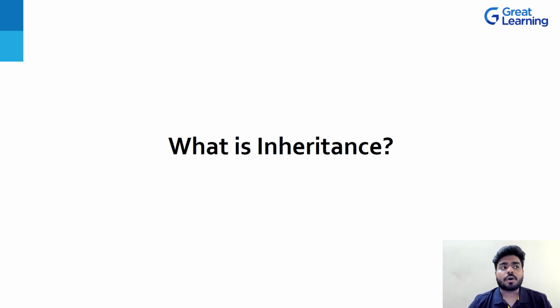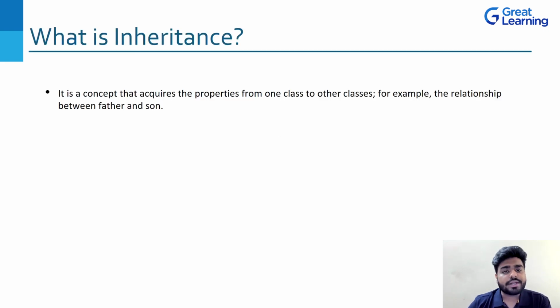But it's not like all the properties of your father are within you. You have some of your own properties as well, right? Which is unique in you as yourself, right? So inheritance is something like that. So you are inheriting some properties from your father. Father is inheriting some properties from grandfather, and it goes on, right? So this is what is inheritance when we talk about a real world scenario, right? Now, if you look at these pointers, it will give you much more clarification on what is this inheritance. It is a concept that acquires the properties from one class to other classes.